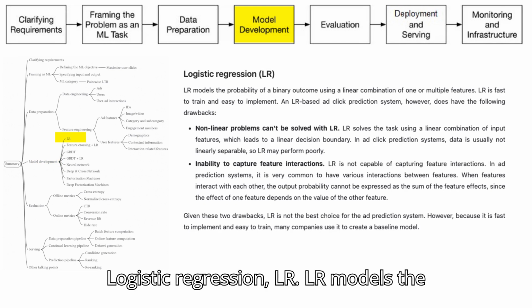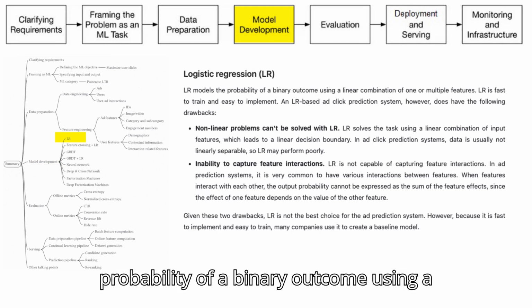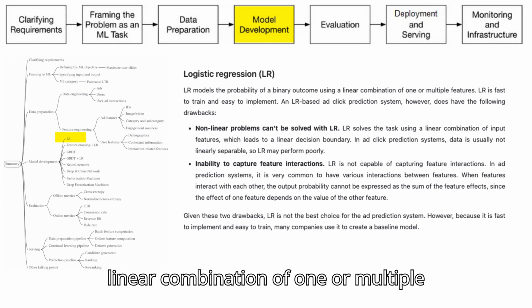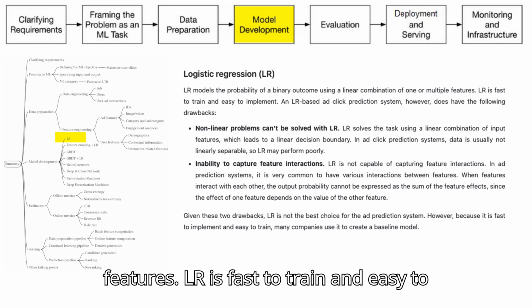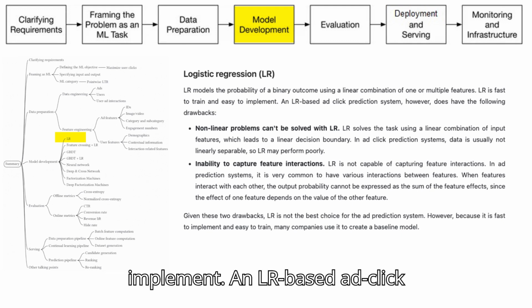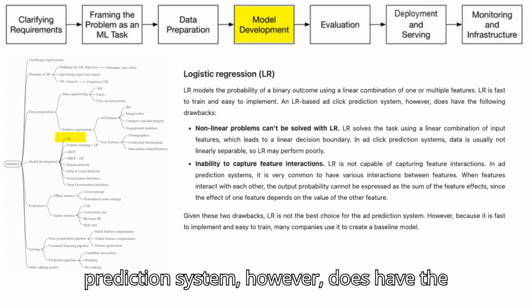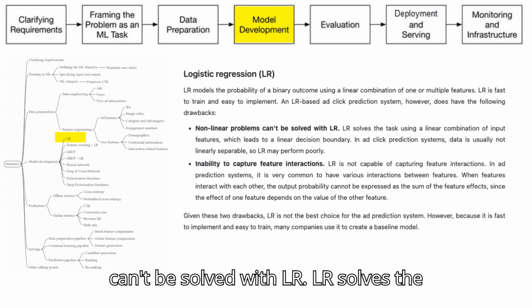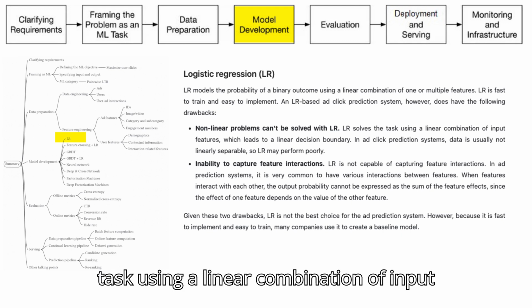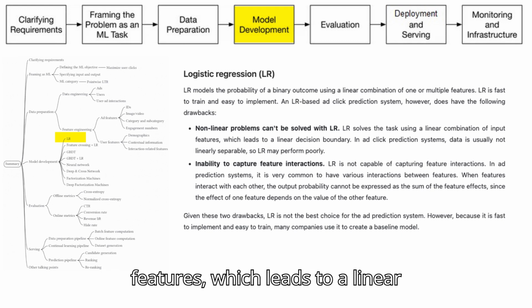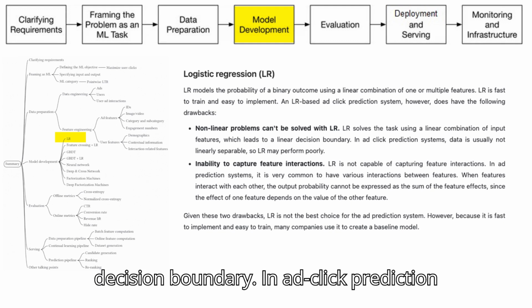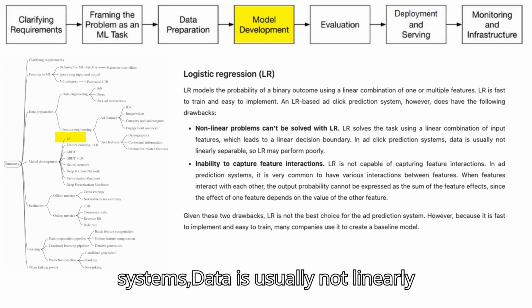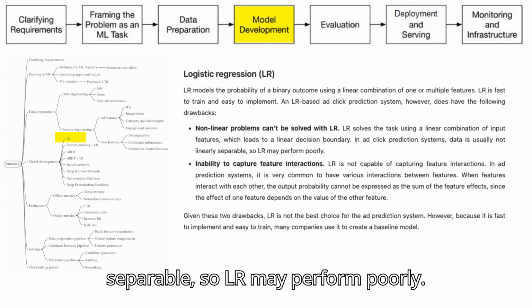Logistic regression, LR. LR models the probability of a binary outcome using a linear combination of one or multiple features. LR is fast to train and easy to implement. An LR-based ad click prediction system, however, does have the following drawbacks. Nonlinear problems can't be solved with LR. LR solves the task using a linear combination of input features, which leads to a linear decision boundary. In ad click prediction systems, data is usually not linearly separable, so LR may perform poorly.